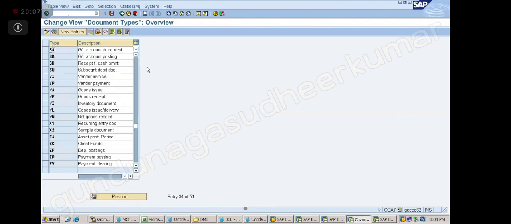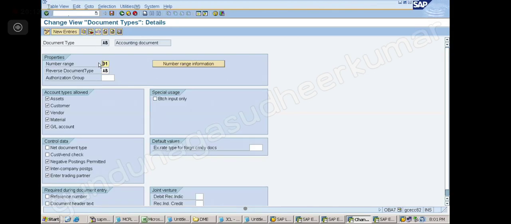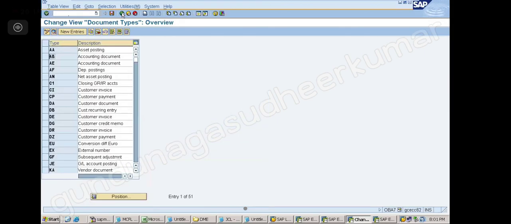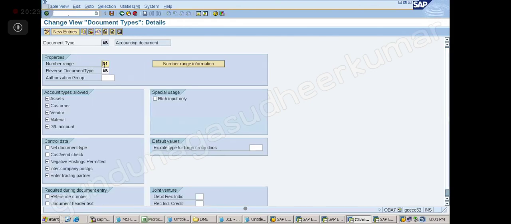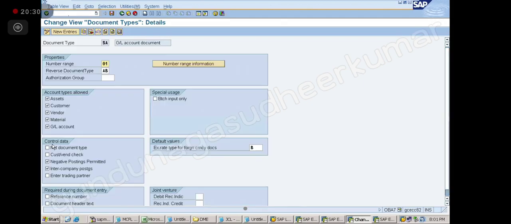Let us check. It is the same number range, which is 01. So this 01 is working for both SA and AB. Understood? For AB also 01, for SA also 01. That's why it is not asked. Is it clear? Yes, sir.